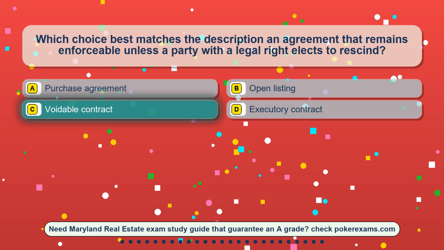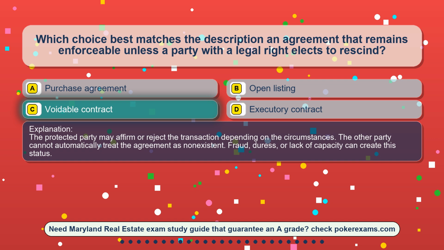The correct answer is option C. Voidable contract. The protected party may affirm or reject the transaction depending on the circumstances. The other party cannot automatically treat the agreement as non-existent. Fraud, duress, or lack of capacity can create this status.